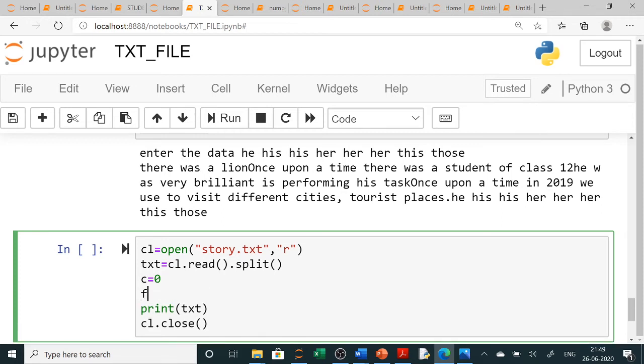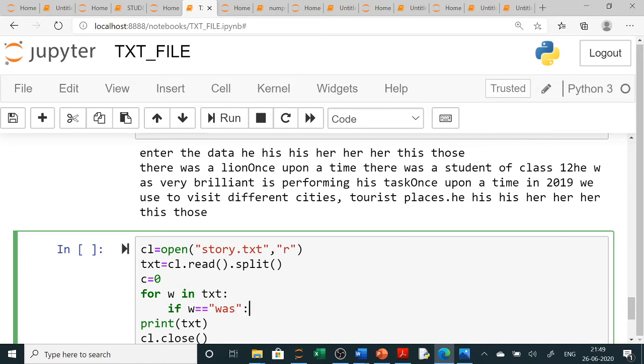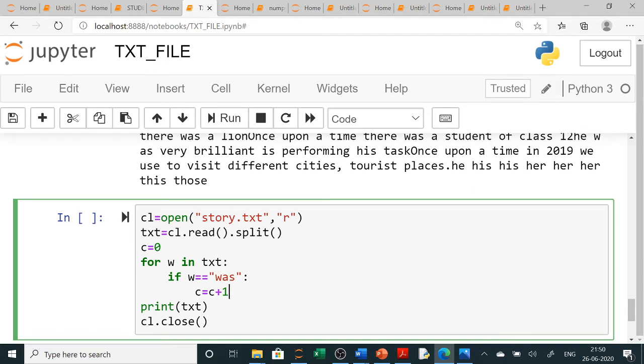Now I will take a for loop, and suppose for words I am counting, so w in text. One by one it will simply take from the text, and then it will check if w double equals, as you just told, "was", because you want to count "was". After the colon, you write c equals c plus 1. So it is counting how many "was" there are. After coming out, it will print the total number of "was".